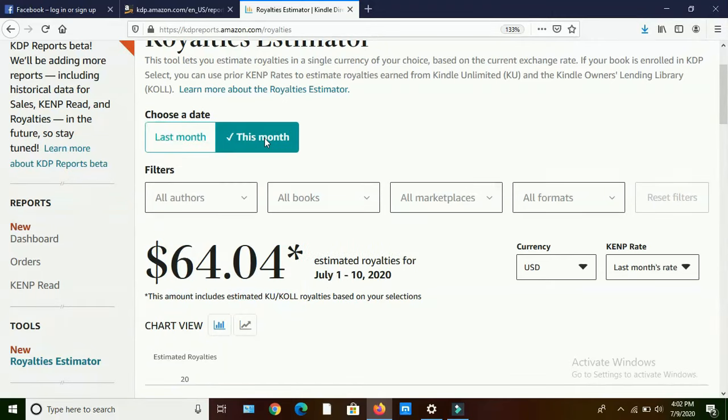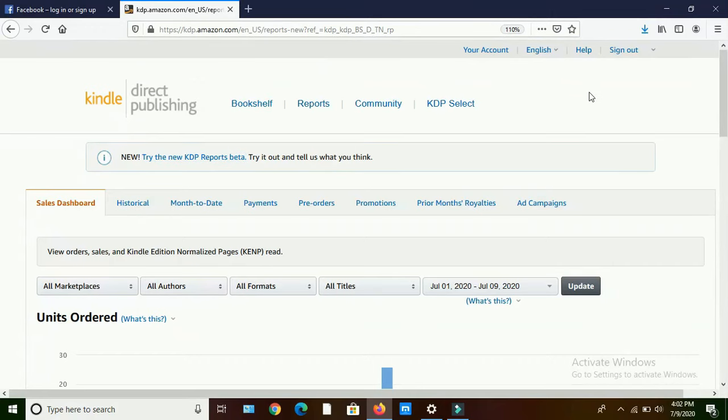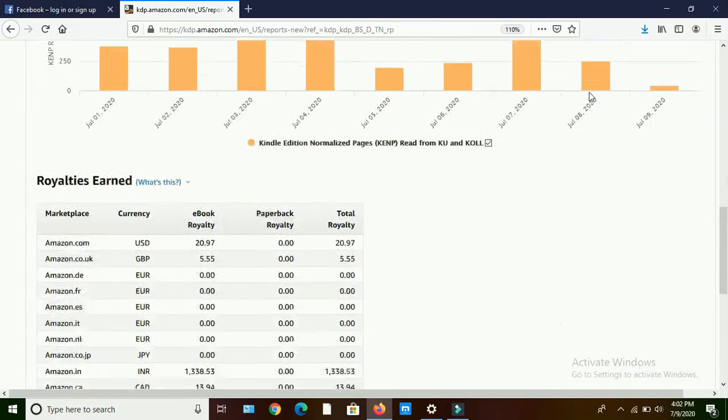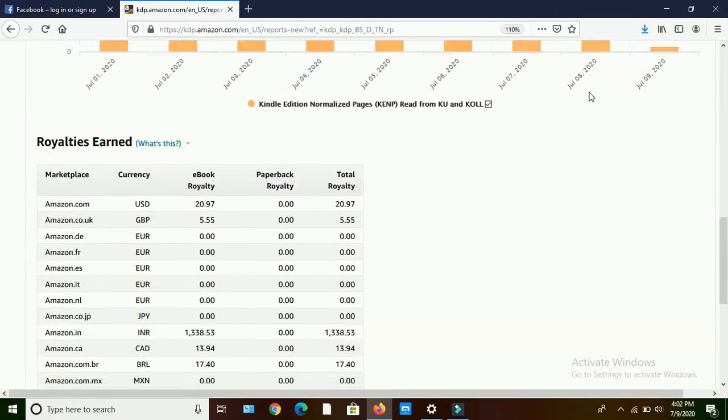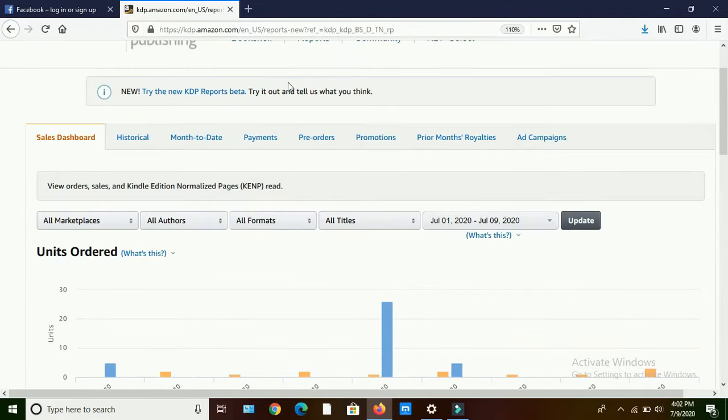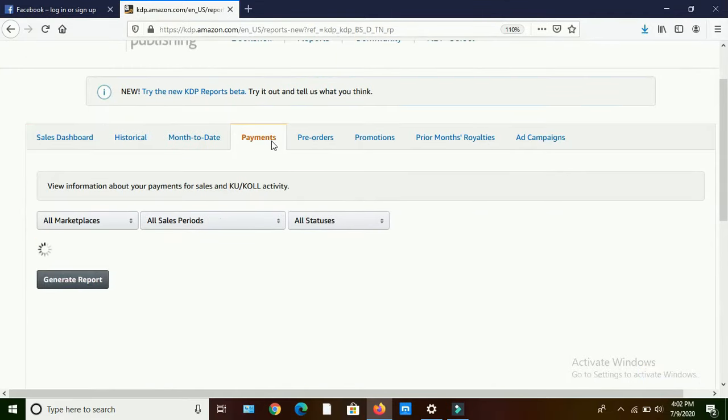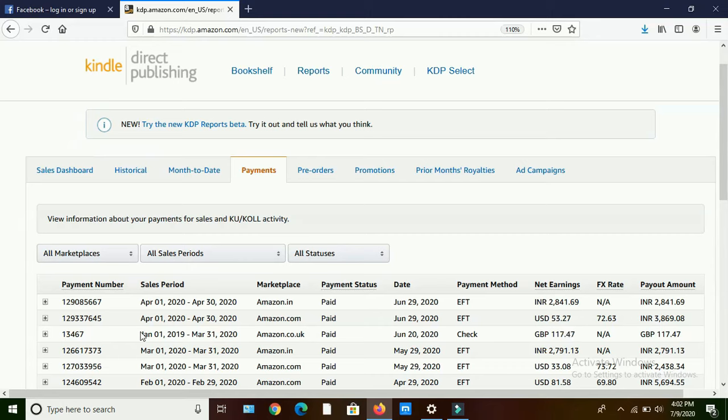This is how we can see our daily earnings through Amazon KDP. And these payments also we can see, how many payments we got. And again another check came from Amazon.co.uk of 170.47 Great British Pounds.